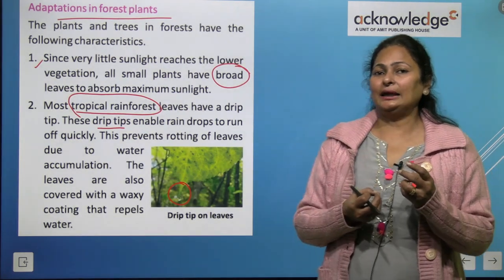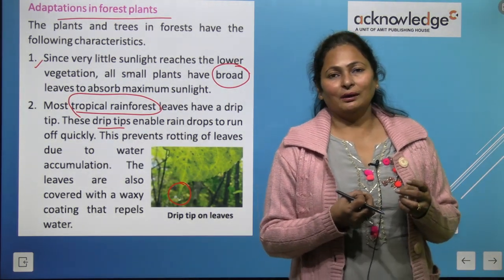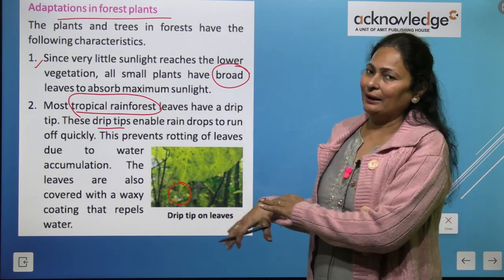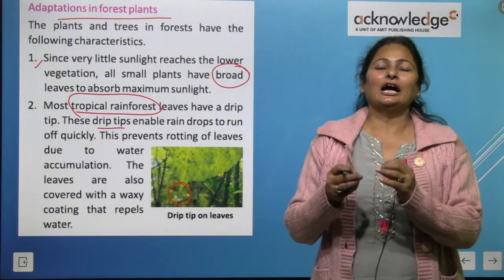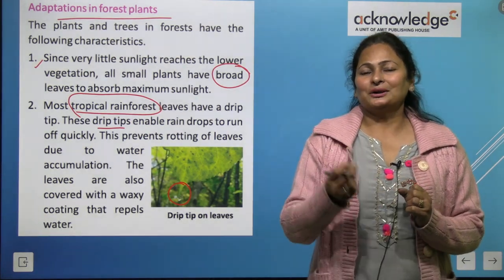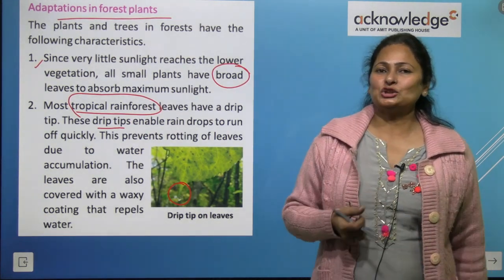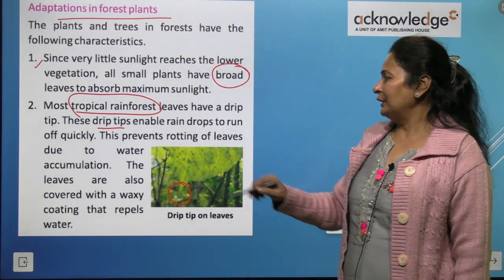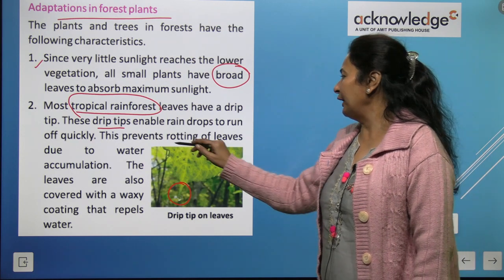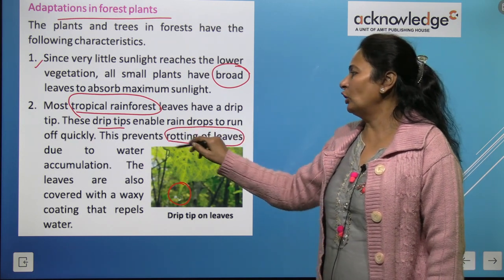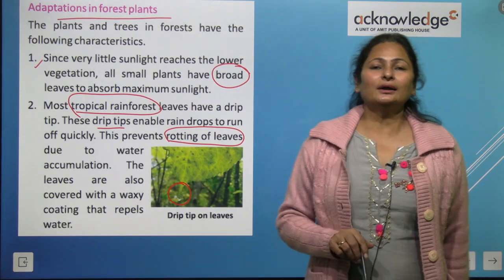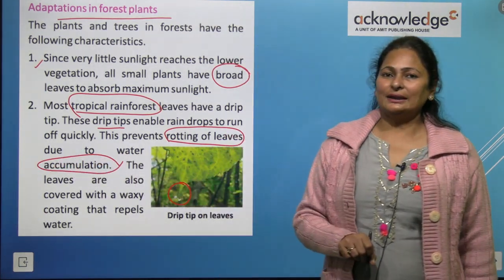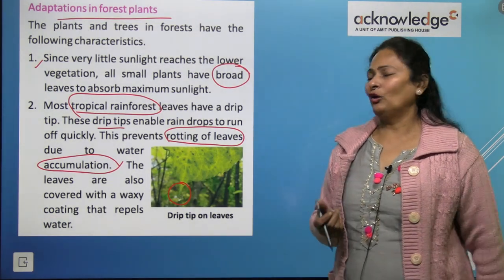So as we see, the mountainous plants have needle shape or they are in the cone shape. The plants that are in the forest region have a drip tip, so that water can easily slip off with this, right? So this is the adaptation. This prevents rotting of leaves, right? Damage of leaves due to water accumulation, right? Because rain is there. Rain falls very often there.